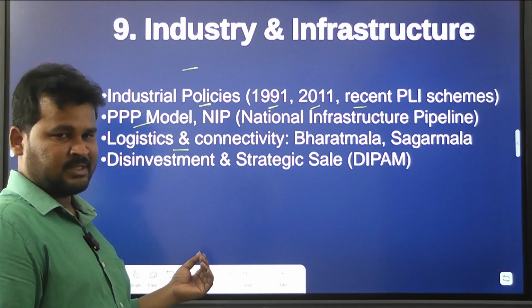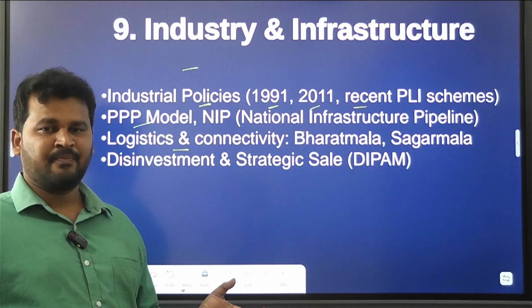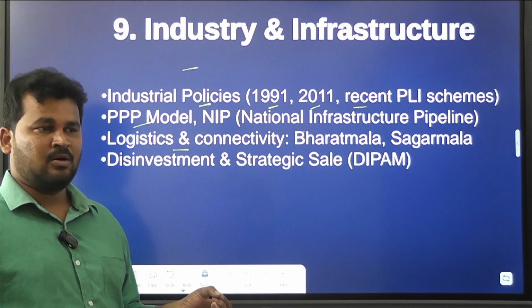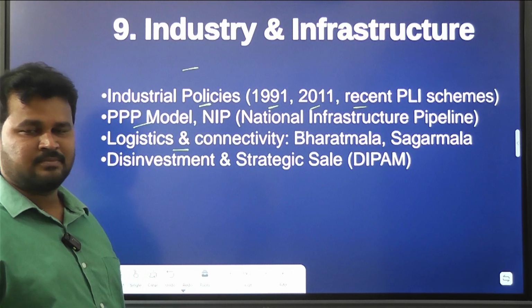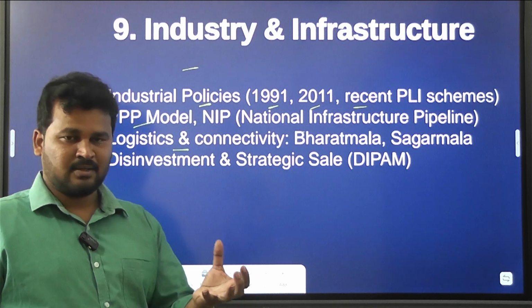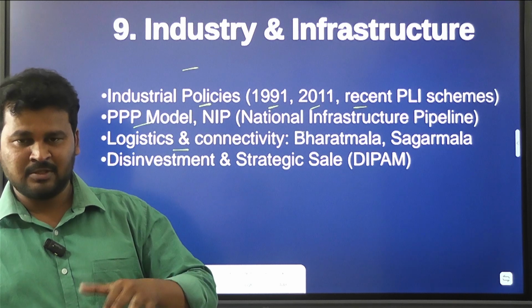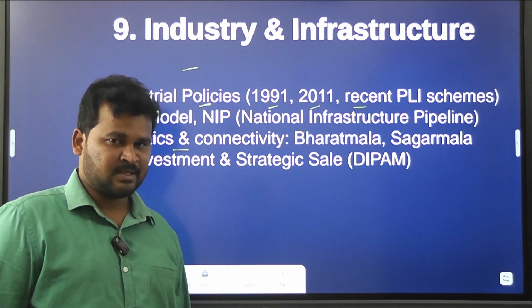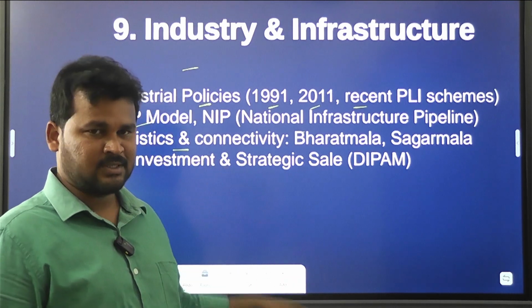And you have to know about disinvestment policies, or why the government of India wants to increase the share of private companies in government companies. Means why the government of India wants to disperse these public sector enterprises into the private sector. So you have to know about it, and also policies related to it.